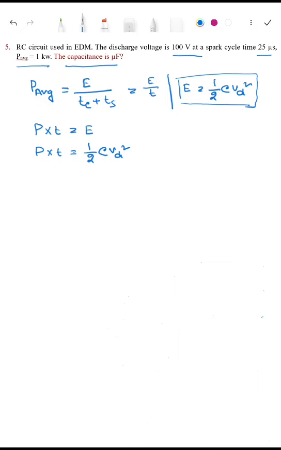So the value is 1 into 1000, convert it into the watt, and the cycle time is 25 into 10 to the power minus 6 second, equals half C, that is your capacitance, and Vd is 100 volt.